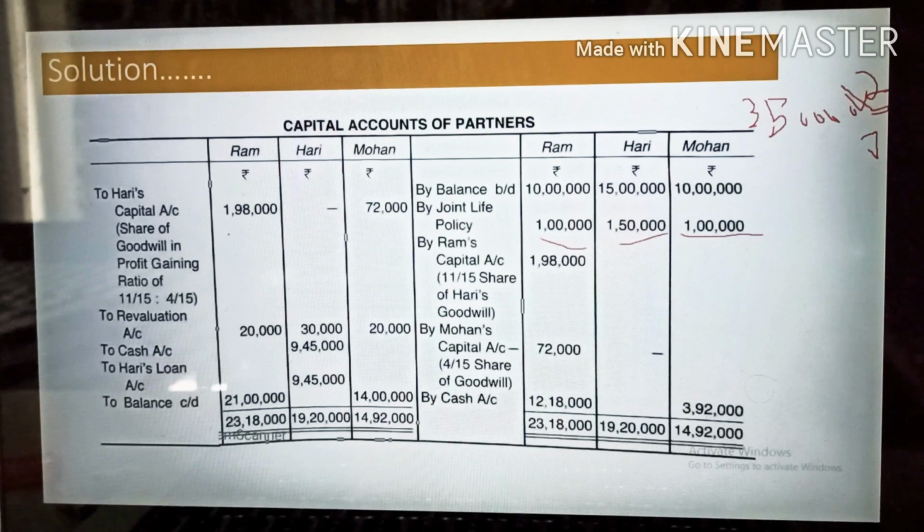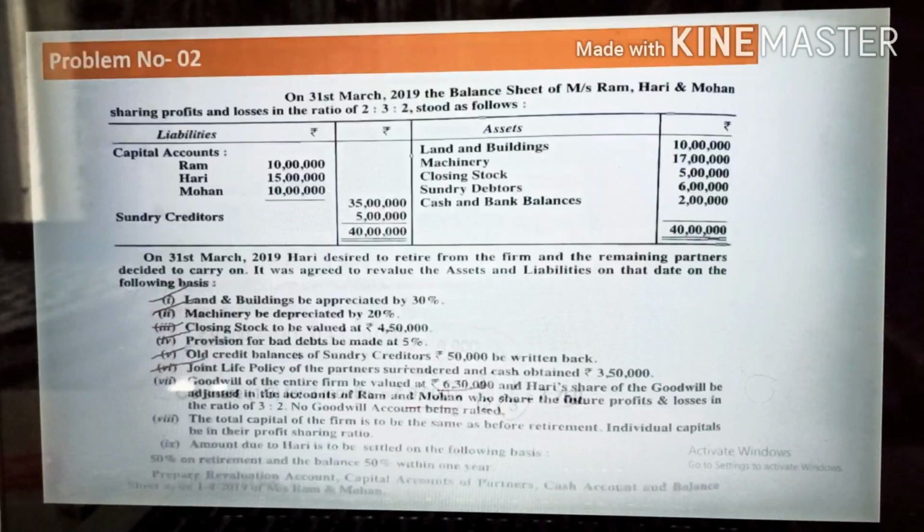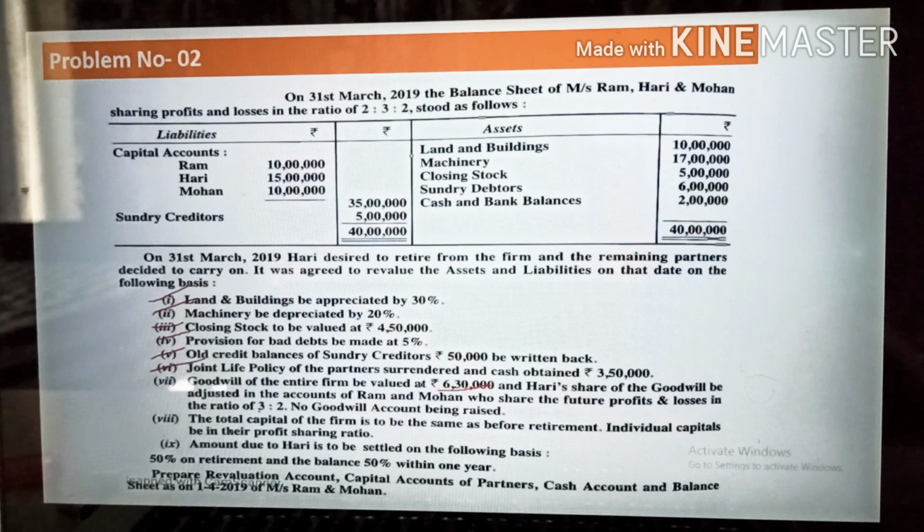Who will share? Ram and Mohan, because they are taking this 2,70,000, they will share. Why? Because they are sharing his profit in the ratio of 3:2. Here it is given. So in this ratio the amount of goodwill will be paid by Ram and Mohan. So 3:2 means 2,70,000 they will distribute. 3:2 means 3 to 5.